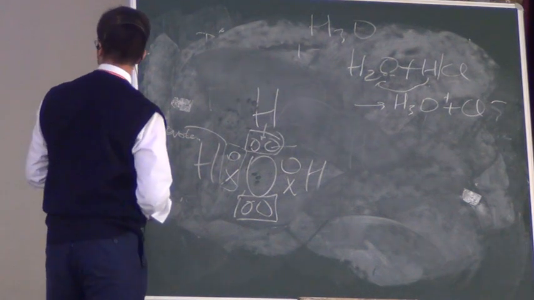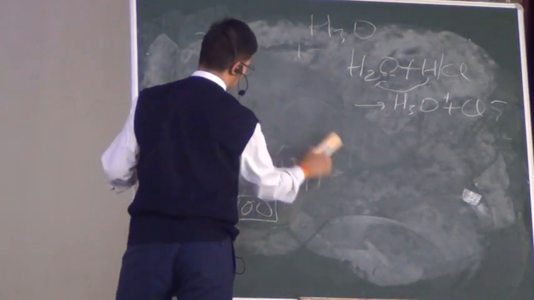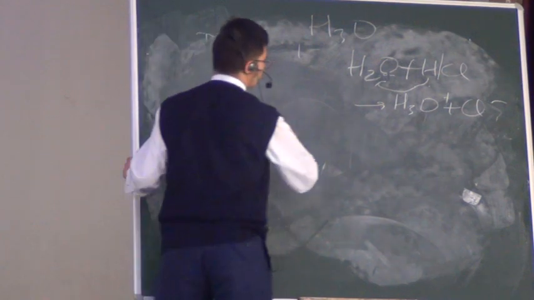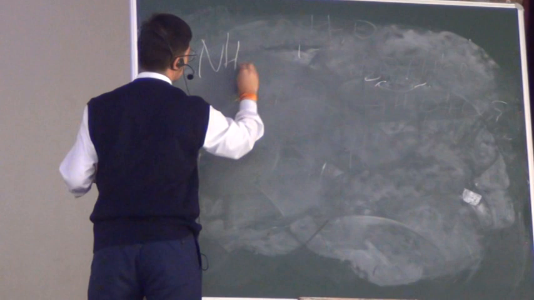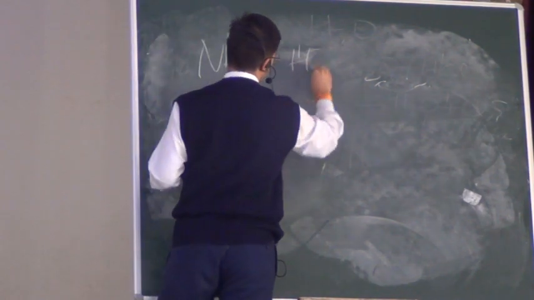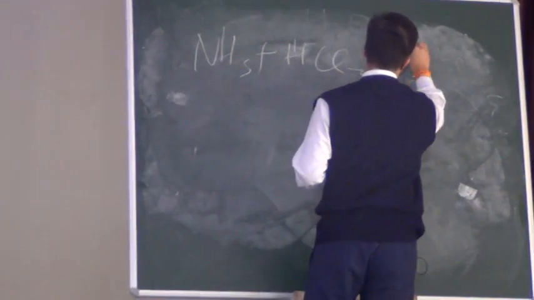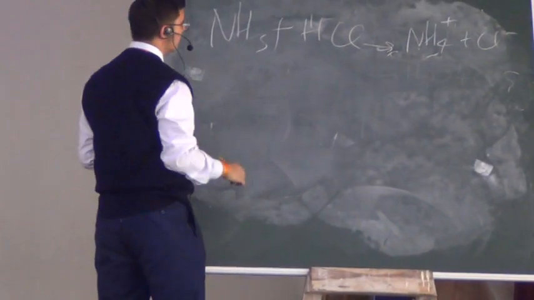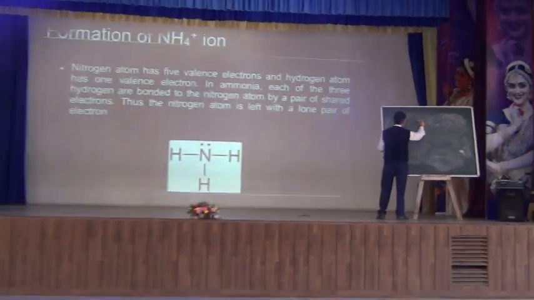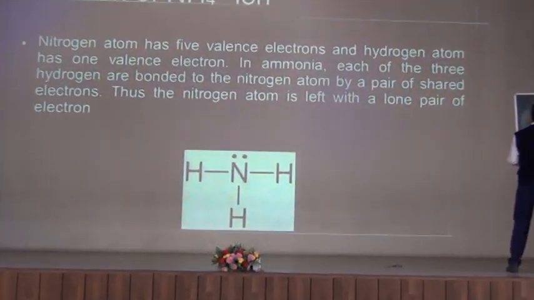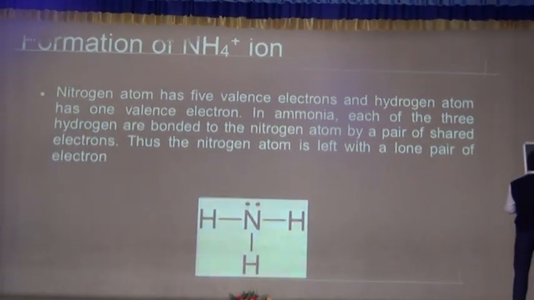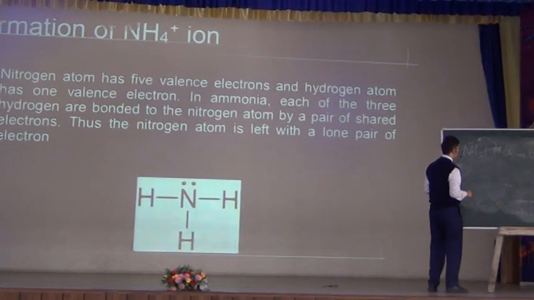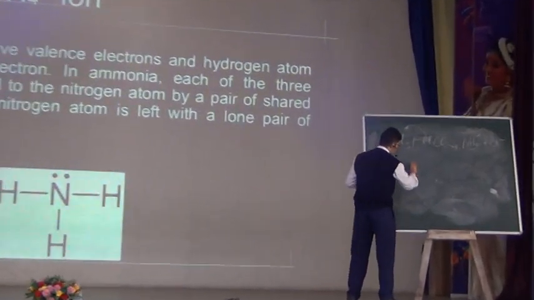Next slide please. One more example is there of coordinate bond, that is NH3, the formation of ammonium ion from ammonia. If I add ammonia to HCl, it will lead to the formation of NH4 plus and Cl negative. The same thing happens here. The H will be removed from HCl and will go to this ammonia and join the lone pair of nitrogen and lead to the formation of ammonium. If I draw the structure, it looks like this.